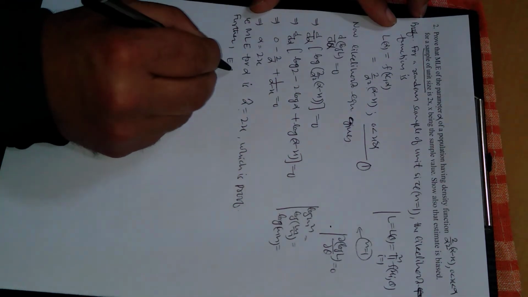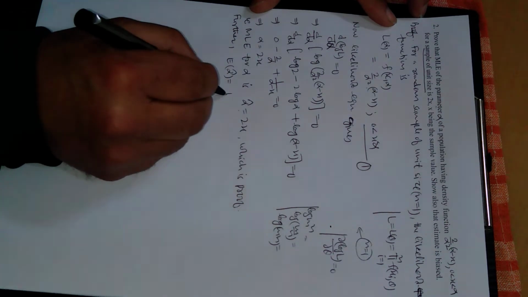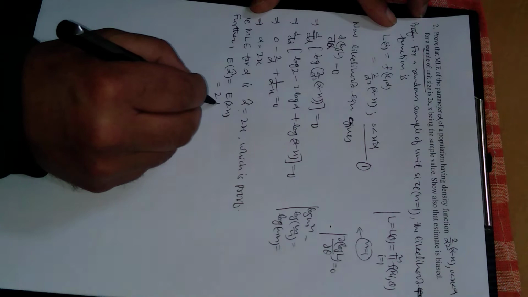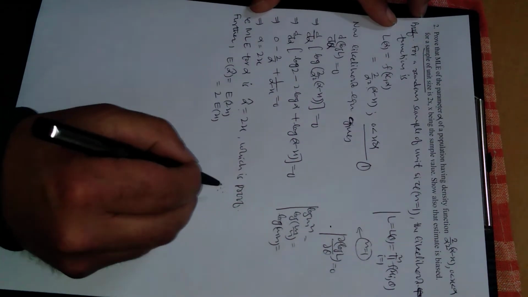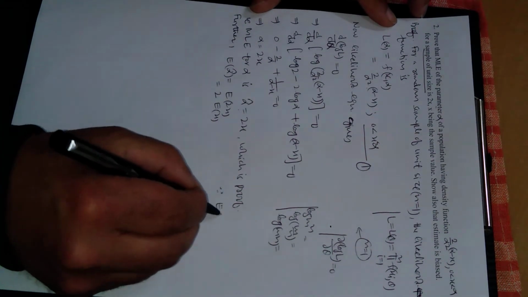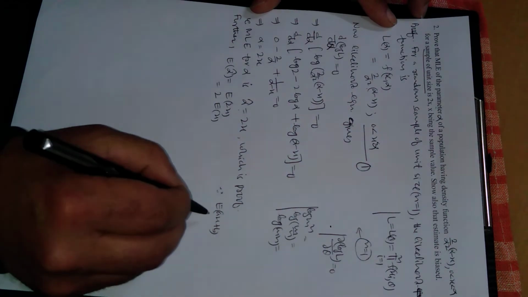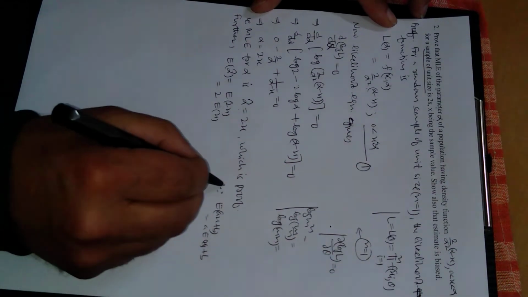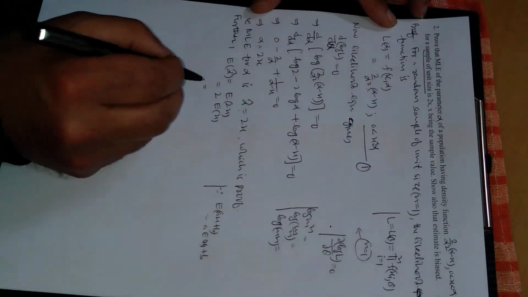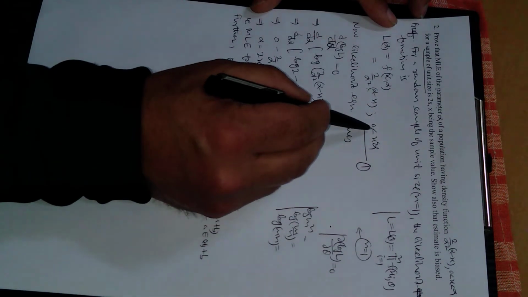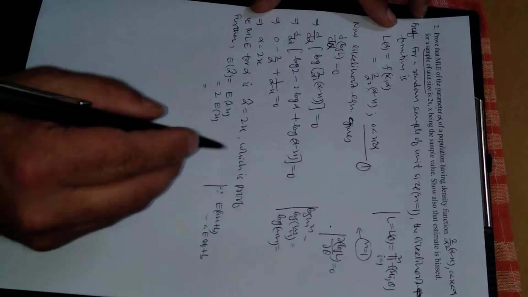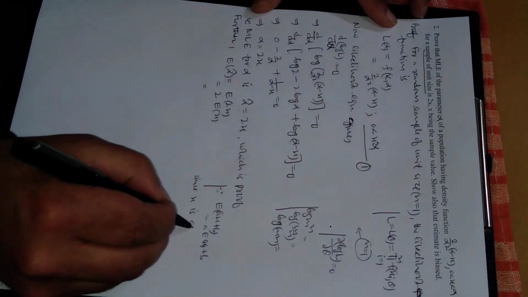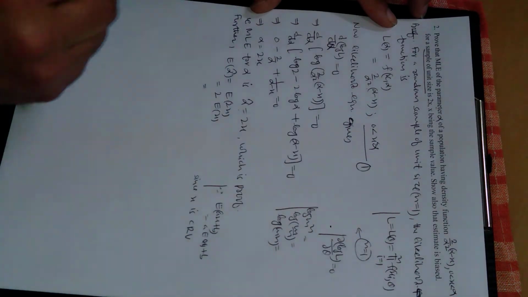Further, expected value of alpha cap is the expected value of 2x. Because 2 is a constant, this is 2 times the expected value of x, because of the linear property of expectation: E of ax plus b is a times E of x plus b, where a and b are constants. Similarly 2 is a constant. Now x lies between 0 and alpha, so x is a continuous random variable, this is clear from the range.